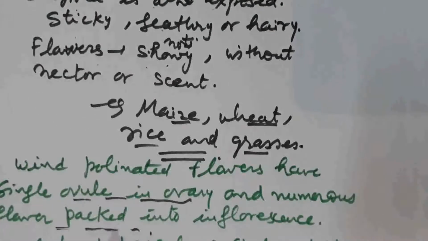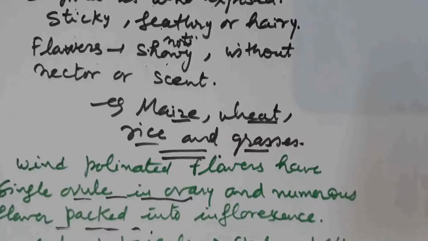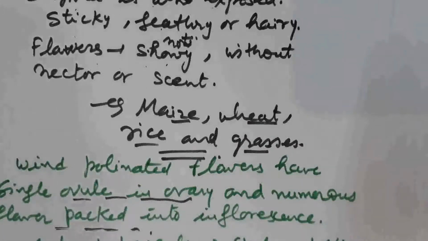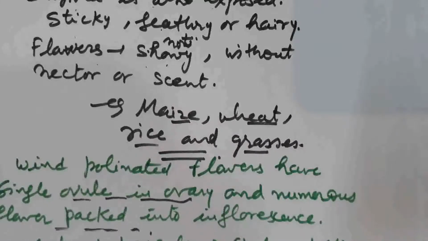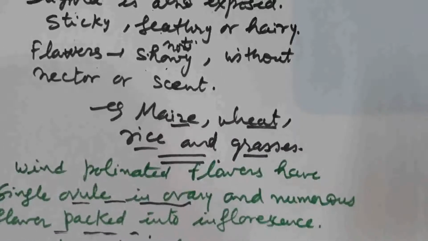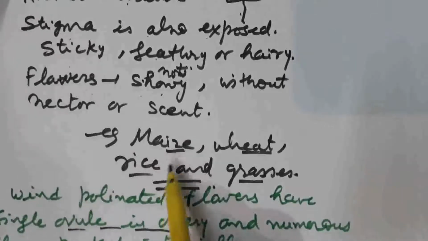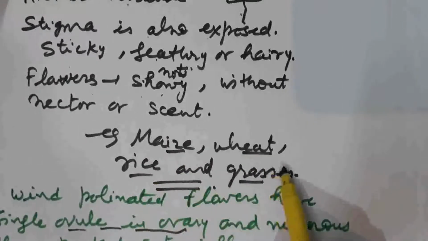In case of corn cob, what do we observe? The tassels. What are the tassels? They are the style and stigma, so they easily receive the pollen grains coming along with the air current. Pollination by air takes place in plants like maize, wheat, rice and grasses.